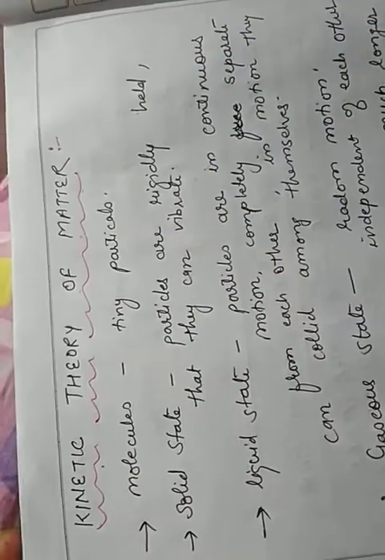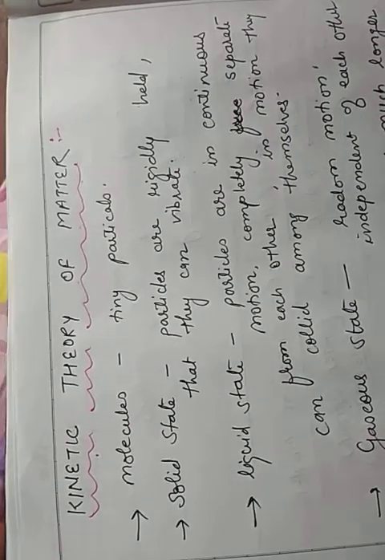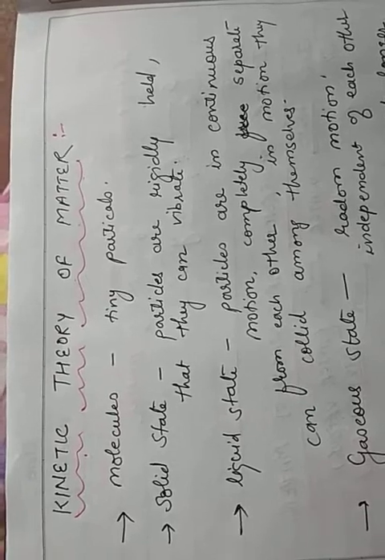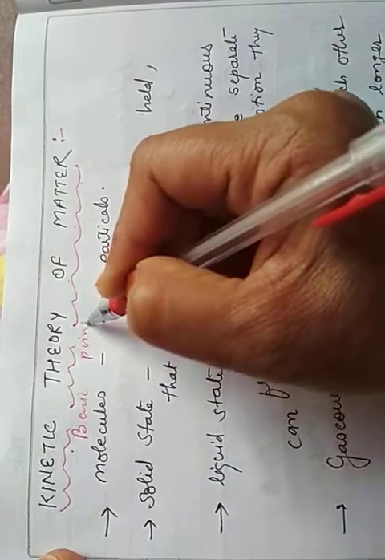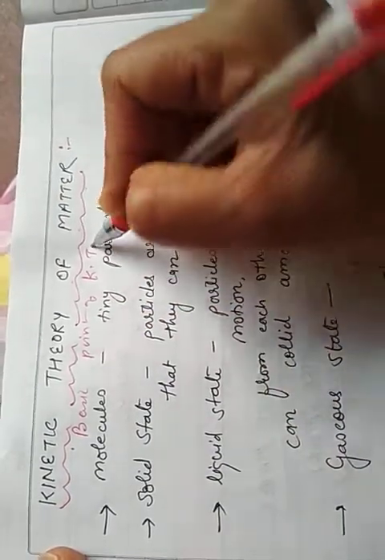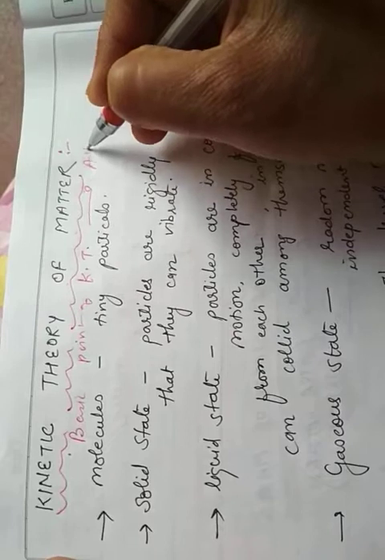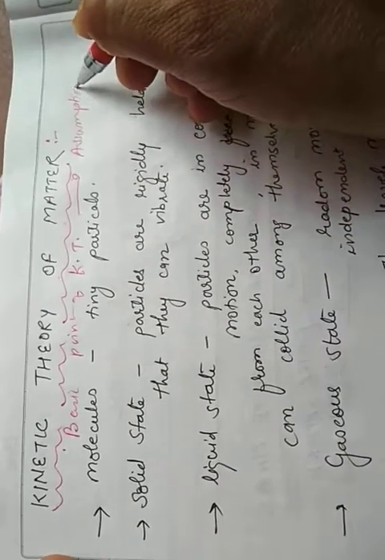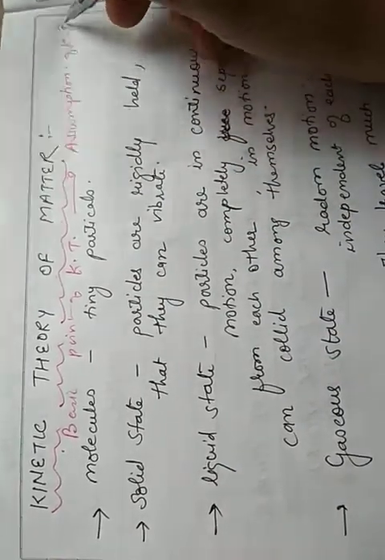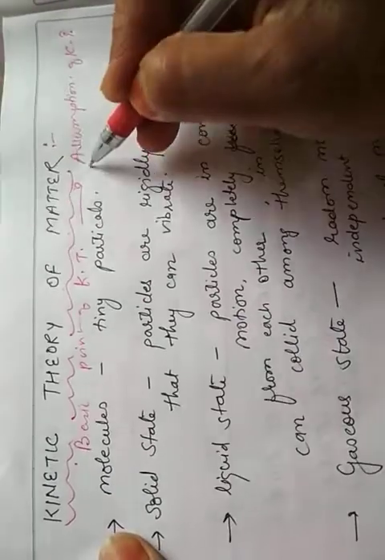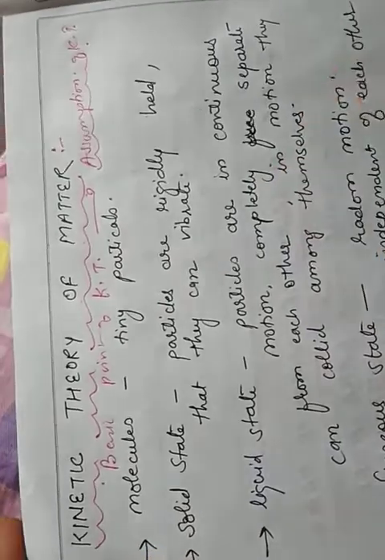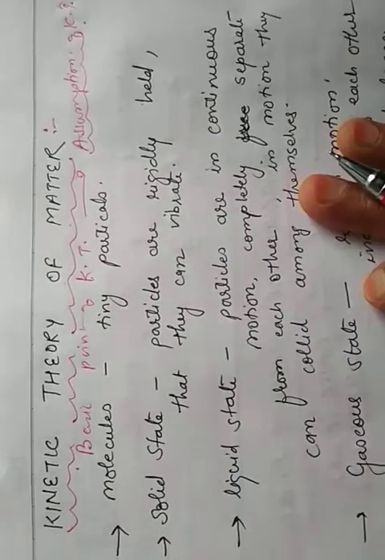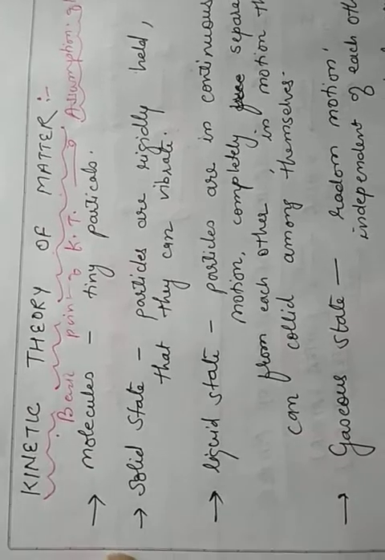Before going to the different processes of how interconversion takes place, let me start with some basic points of the kinetic theory, which are also called the assumptions of the kinetic theory. Assumptions means these are the basic points which are already assumed by this theory, and on the basis of these points, all the complete explanations are given.